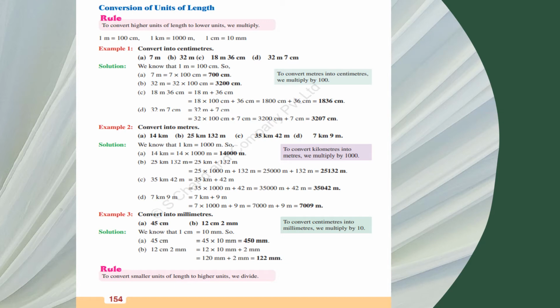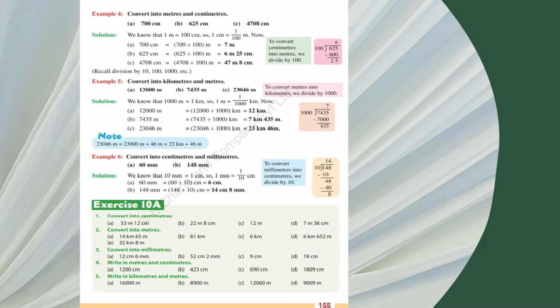For converting kilometers to meters, the formulas are given on the right side, so keep them in mind always: 1 kilometer equals 1000 meters, 1 meter equals 100 centimeters. To convert centimeter to millimeter, centimeter is bigger than millimeter, so you multiply by 10. These are 3 examples and 3 rules. And afterward, when you convert from smaller to higher, you have to divide. Always remember these 2 golden rules.